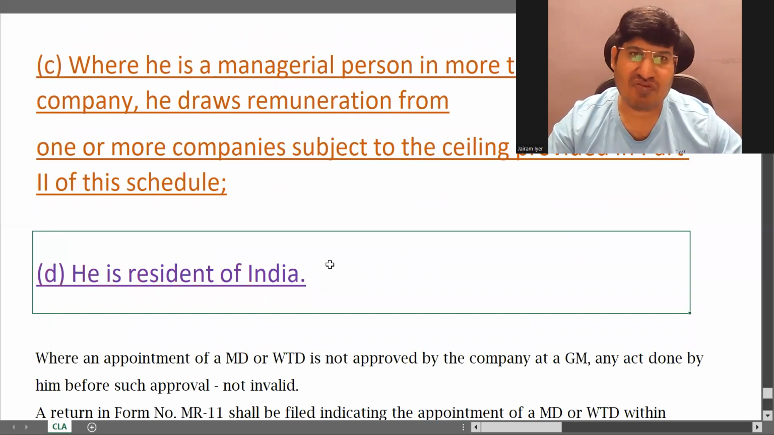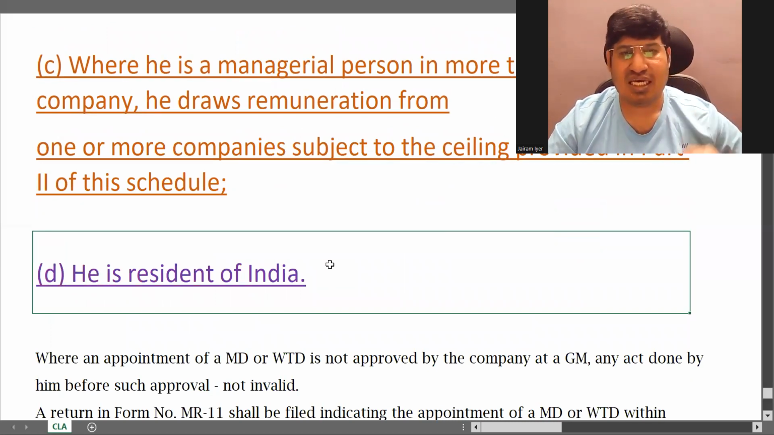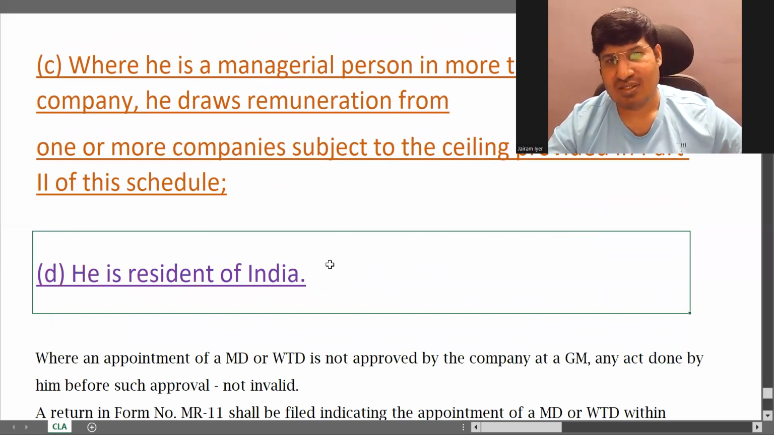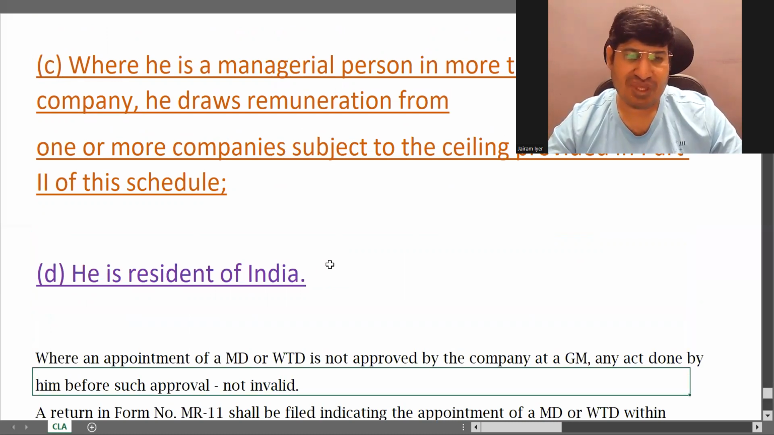Then he is a resident of India. These are the 4 conditions, A, B, C, D. Okay, if he fulfills these conditions, these are additional conditions for central government approval. If he fulfills this, CG approval not needed. Doesn't fulfill even one of ABCD, CG approval is required. Okay.